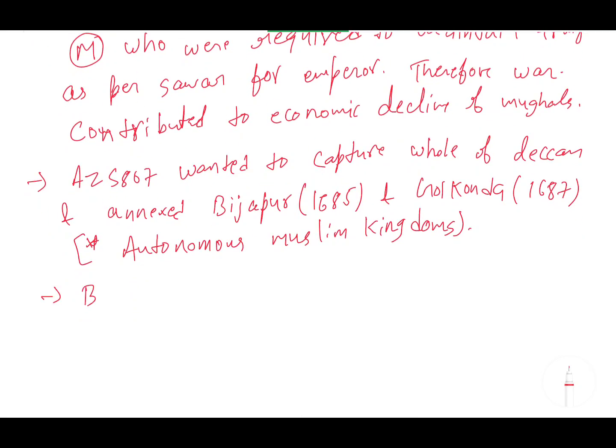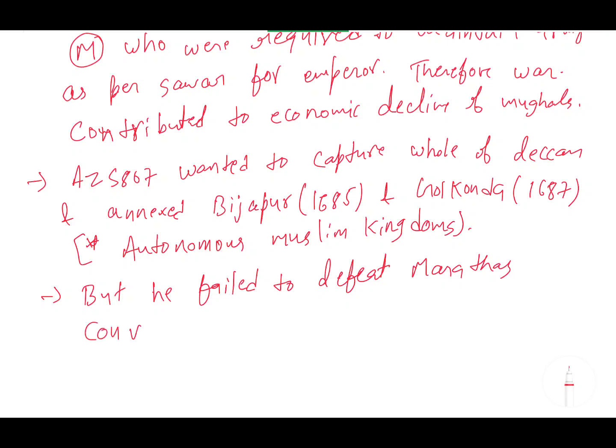But Aurangzeb failed to defeat the Marathas convincingly.